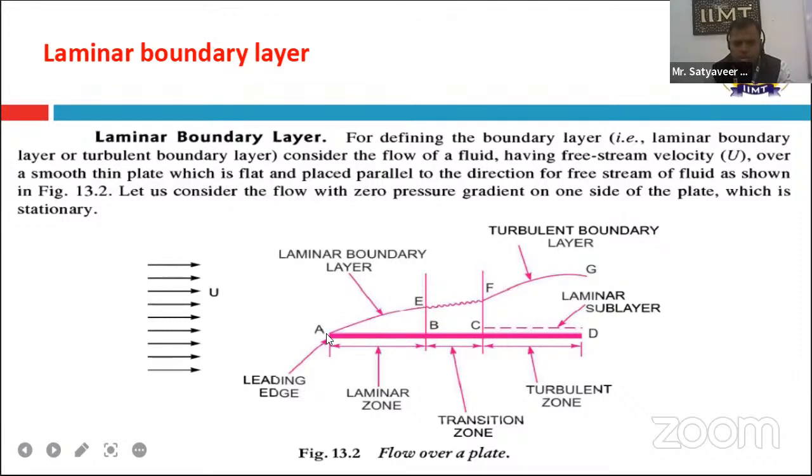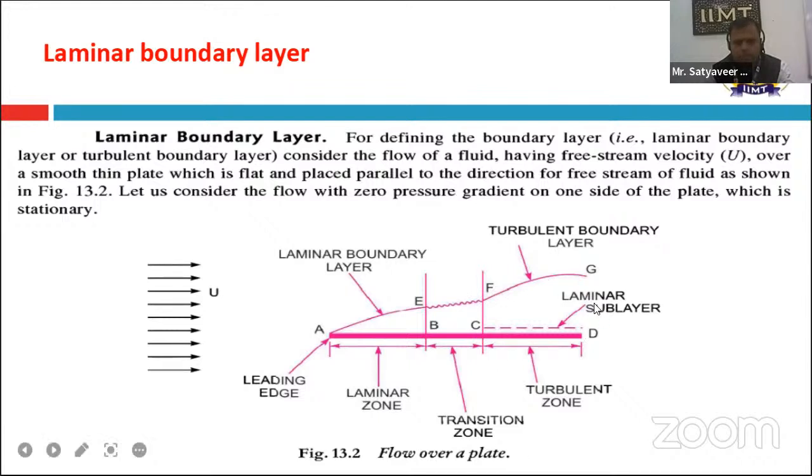First region is AEB, the second region is EBCF, and the third region is FCDG. So there are three regions formed. We can say that A to E shows the laminar boundary layer in which laminar flow takes place, EF shows the transition boundary layer, and FG indicates the turbulent boundary layer.